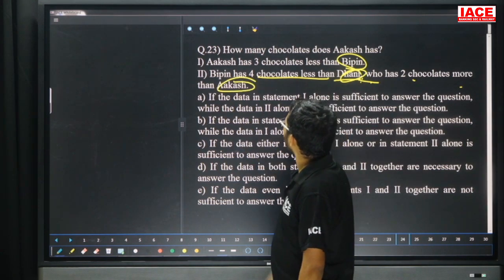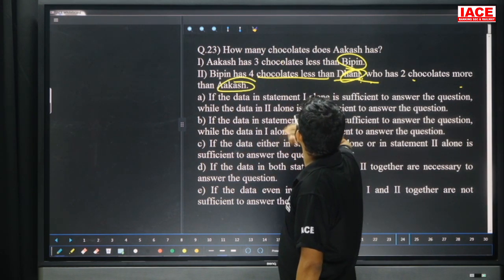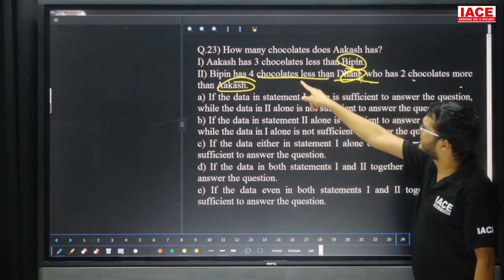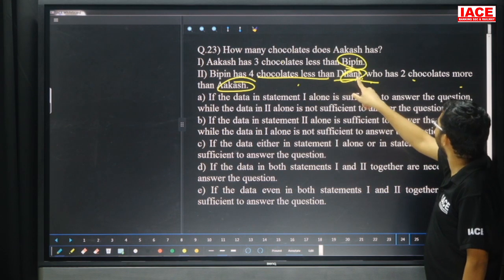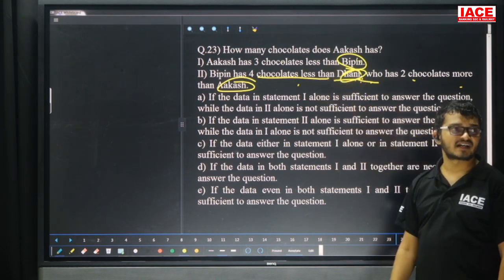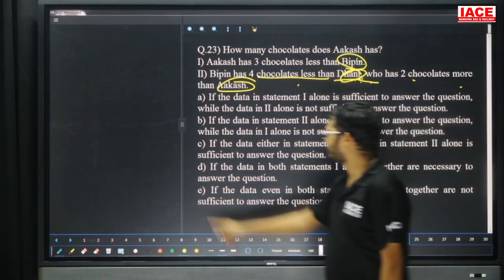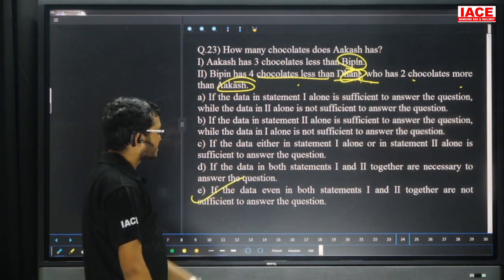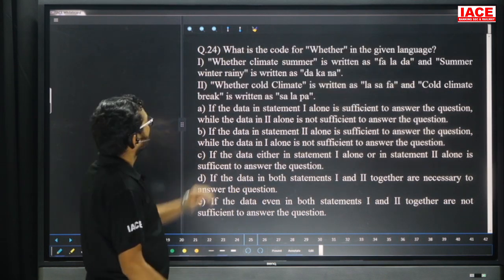So friends, again, one alone we can't say, because we don't know about Bipin. Two alone also we can't say, because Bipin depends upon Dani, and Dani depends upon Akash. So by combining two also we can't say. Then the answer is: the data even in both the statements, 1 and 2 together, are not sufficient to answer the question. Question number 24.